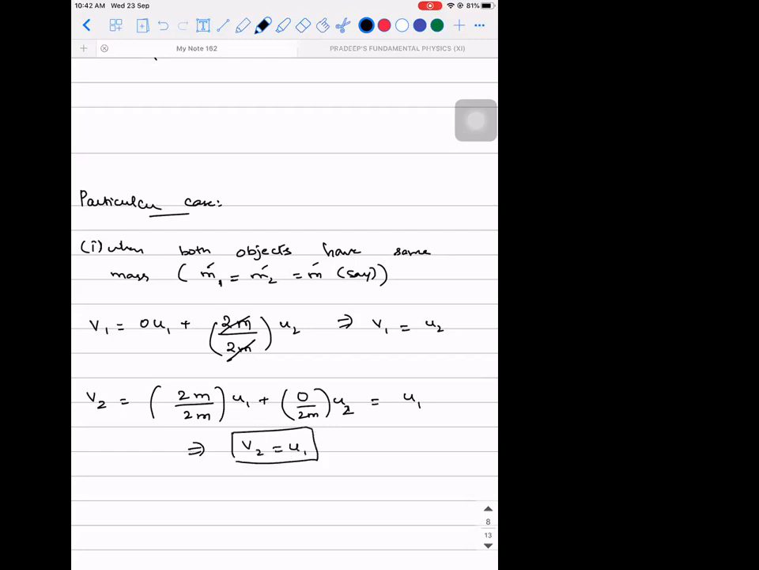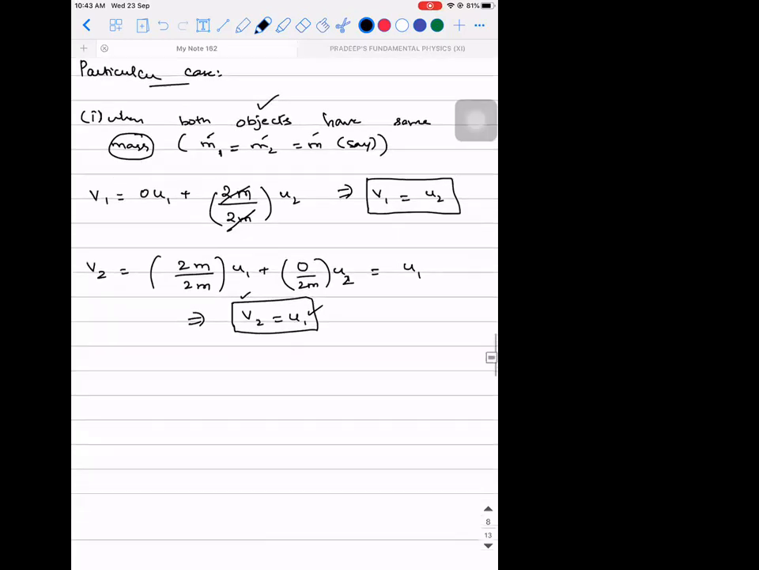What is the meaning of this? V1 is the final velocity of which object? First object. And U2 is the initial velocity of the second object. Similarly, here V2 is the final velocity of the second object, and U1 is the initial velocity of the first object. So under a scenario where both the objects have the same mass, irrespective of their initial velocities, can I say that their velocities get exchanged? You're able to understand this? Their velocities are getting exchanged.